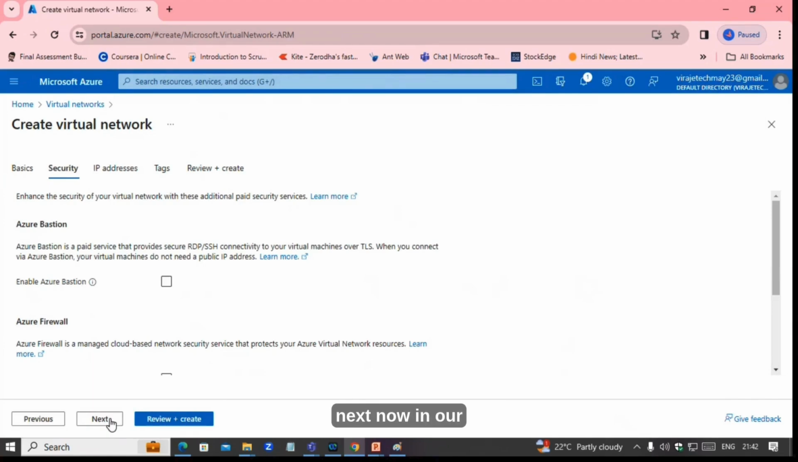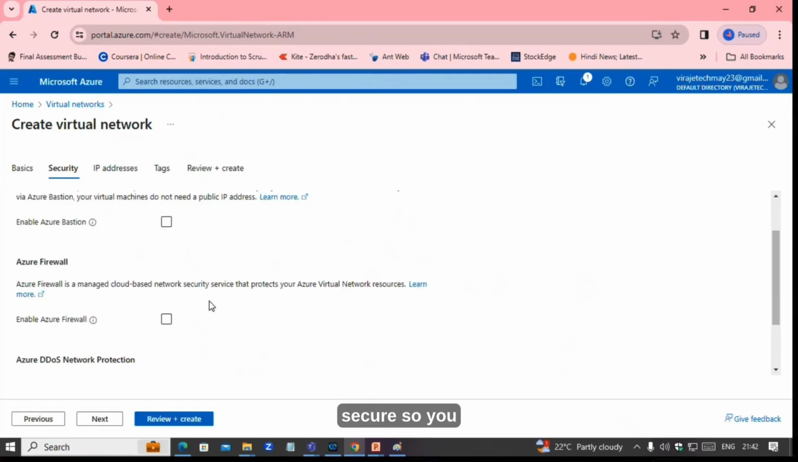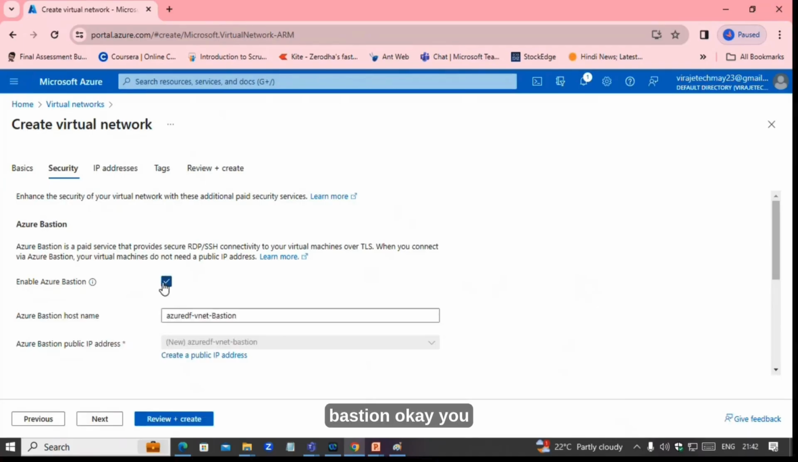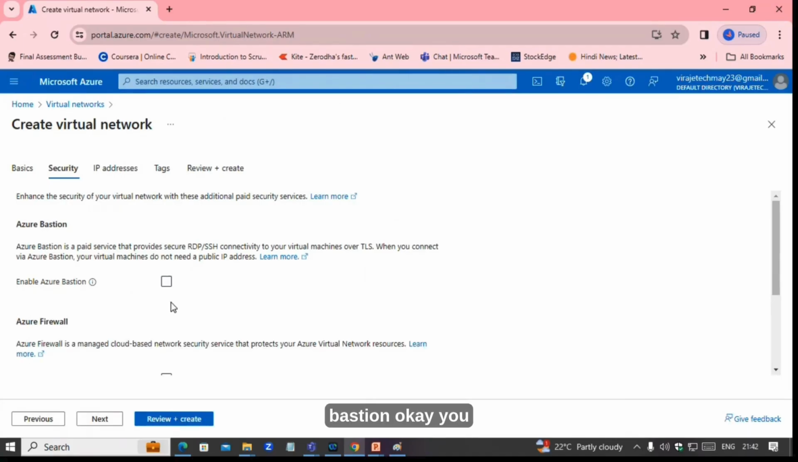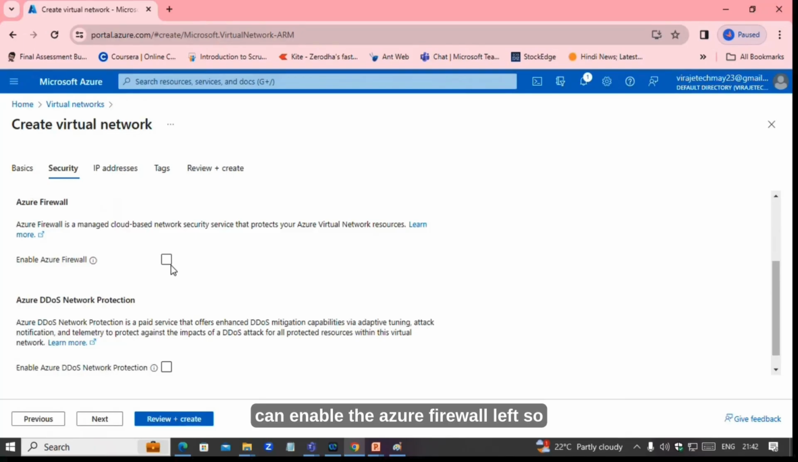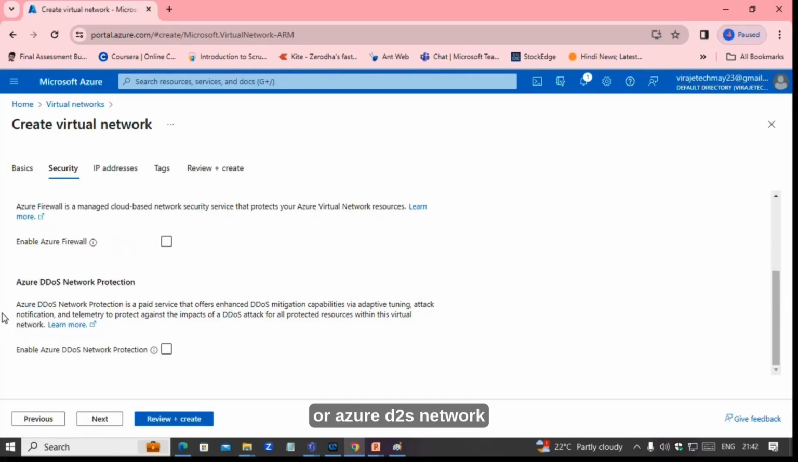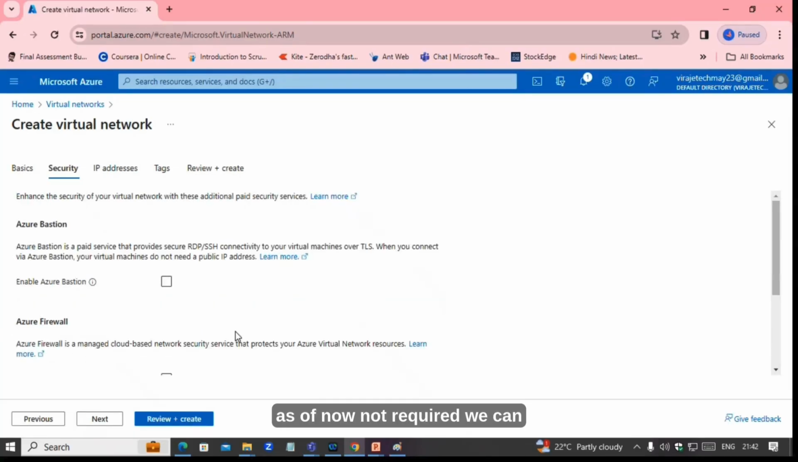Go to this next. Now in our virtual network, we need to add security so that it will be safe and secure. Depending on your requirement, you can enable the Bastion. Okay. You can enable the Azure firewall, or Azure DDoS protection. Later chapters, we will learn all these things. As of now, not required. We can create a simple virtual network.